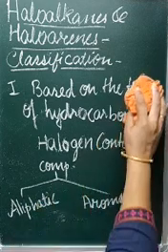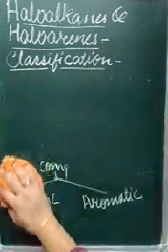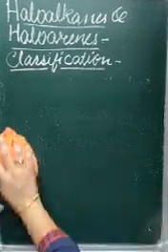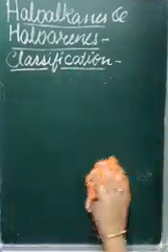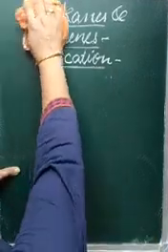First, aliphatic halogen containing compounds. These halogen containing compounds, simple classification: aliphatic halogen containing compounds.